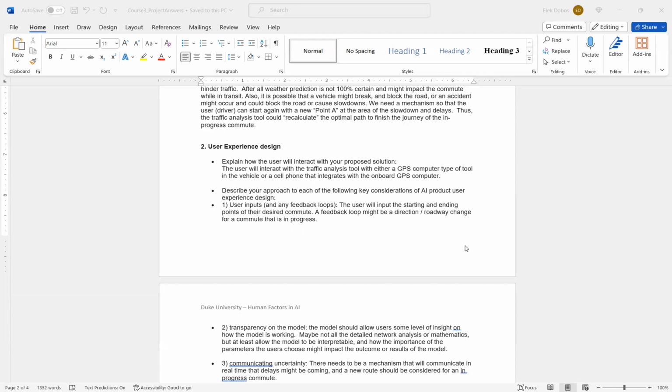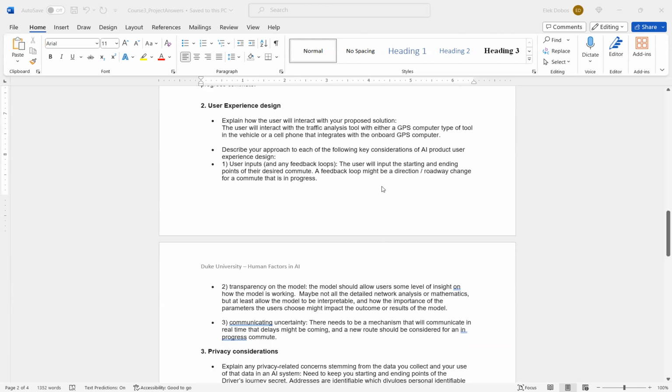Describing the approach to each of the following key considerations of the artificial intelligence product user design. We have three parts to discuss. User inputs and any feedback loops. The user will input the starting and ending points of their desired commute, basically the source and target destination, into our computer. A feedback loop might be a direction or a roadway change for a commute that is in progress. Again, maybe there'll be an accident or some kind of bottleneck or emergency road construction. So we have to have some kind of feedback loop in there to adjust while we're in transit.